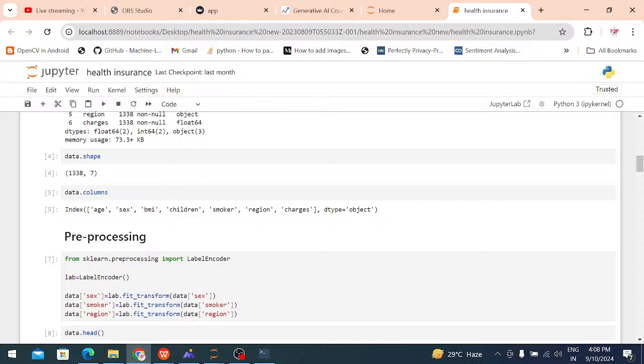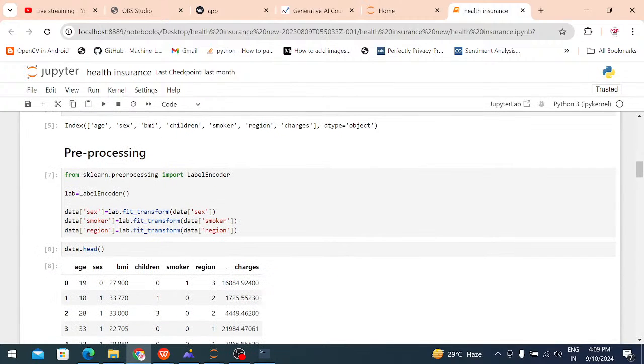In the data pre-processing, we handle any unwanted data and any string information data we are collecting. That's why I'm importing one more library from sklearn. Sklearn is also a type of library, right? From sklearn we are importing training and testing models, pre-processing models, and machine learning algorithms. Everything we are importing from sklearn.